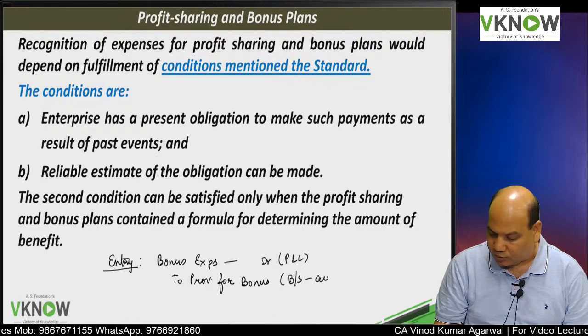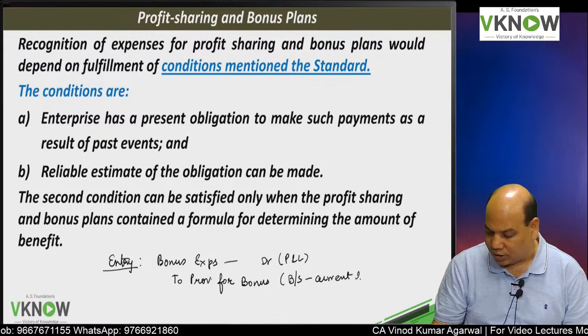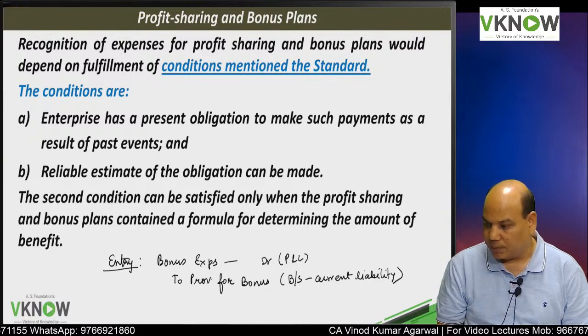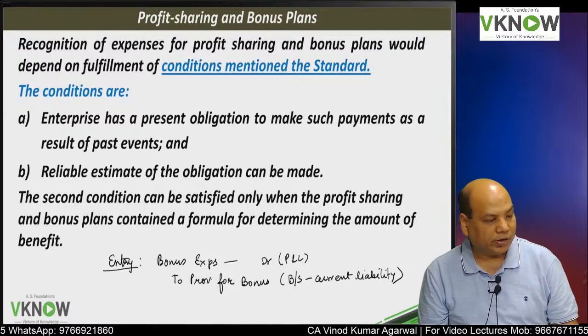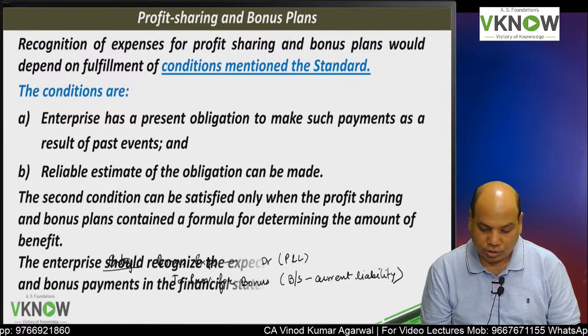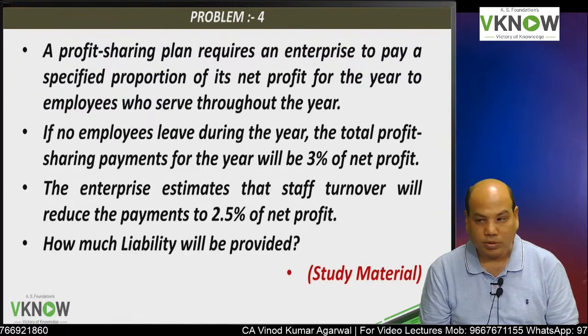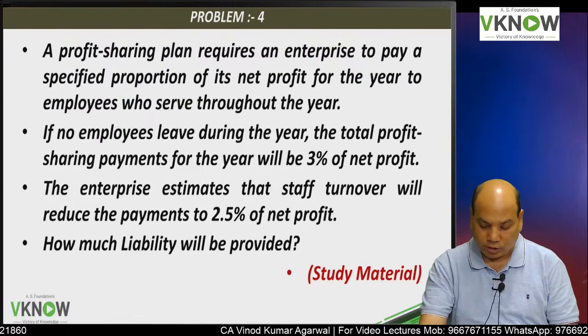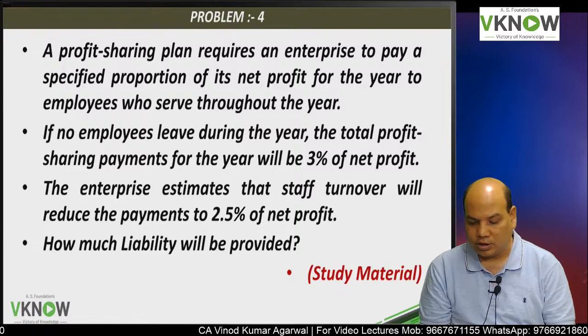Provision for bonus will be appearing in balance sheet under current liability if it is a short term employee benefit. So that is how the bonus is treated in the books. Let us take a question on bonus. Question number 4, taken from your study material.